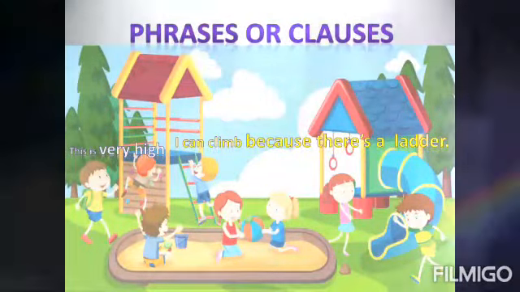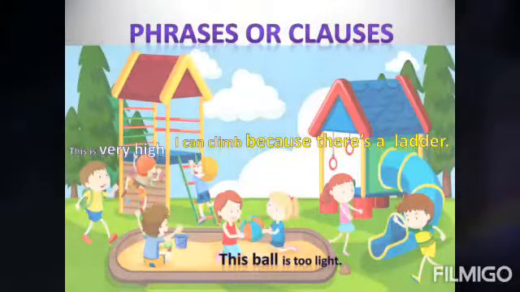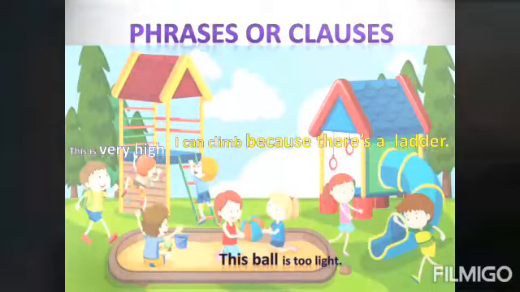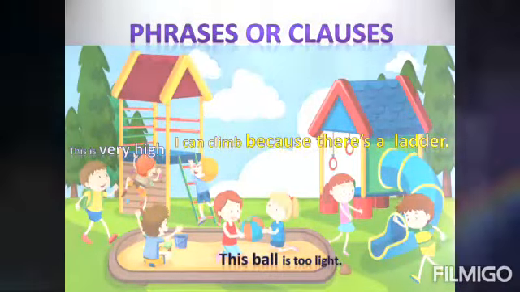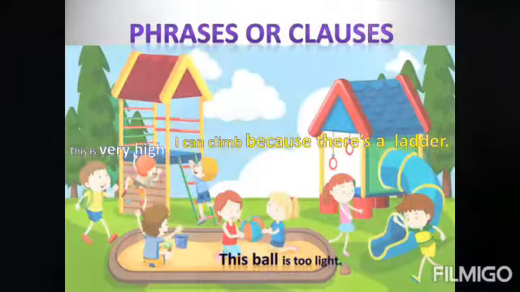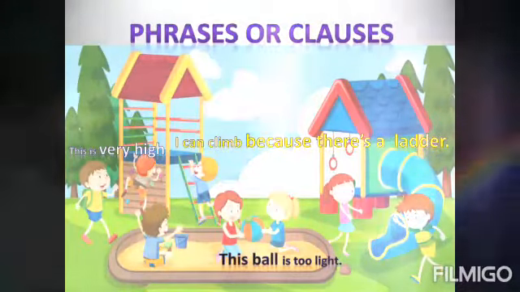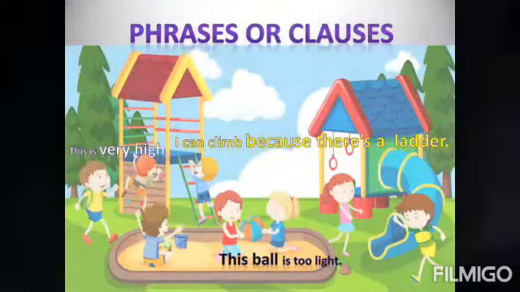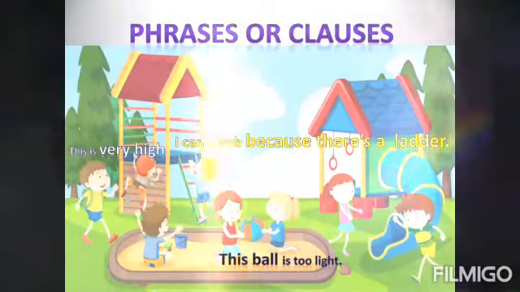This ball is too light. This ball. Is it a phrase or a clause? The word this comes before the noun ball. This is a demonstrative adjective. So, this ball is a phrase.